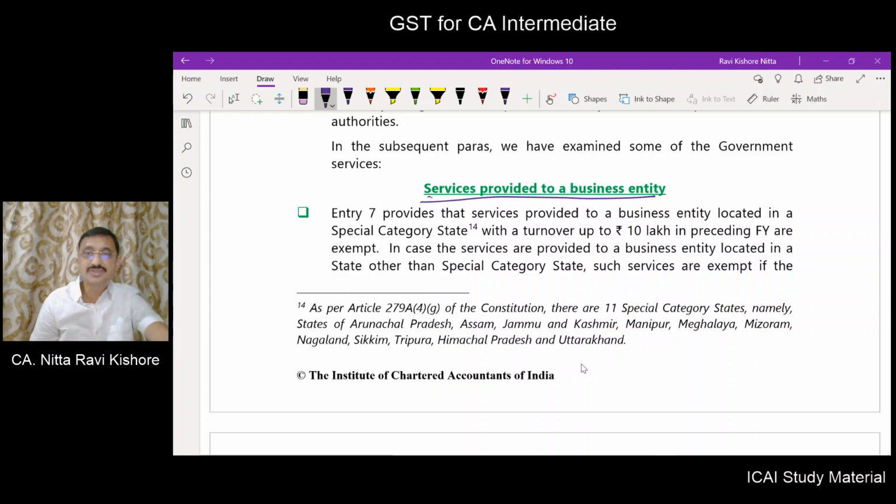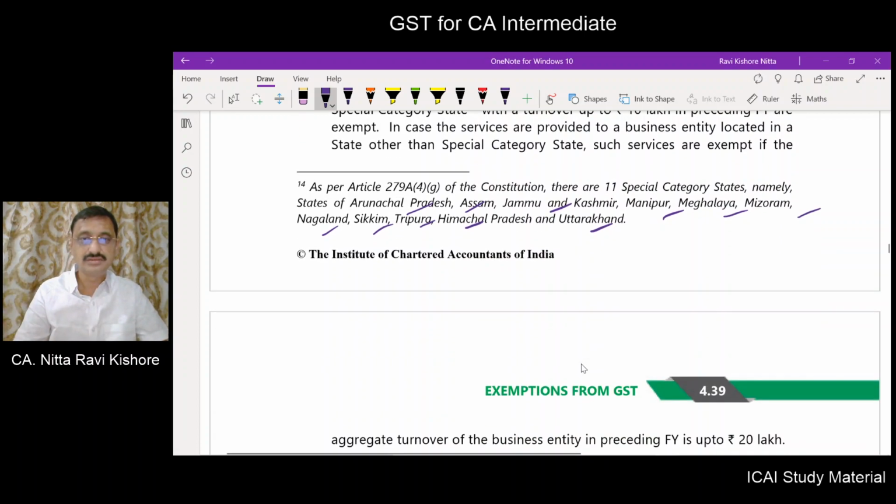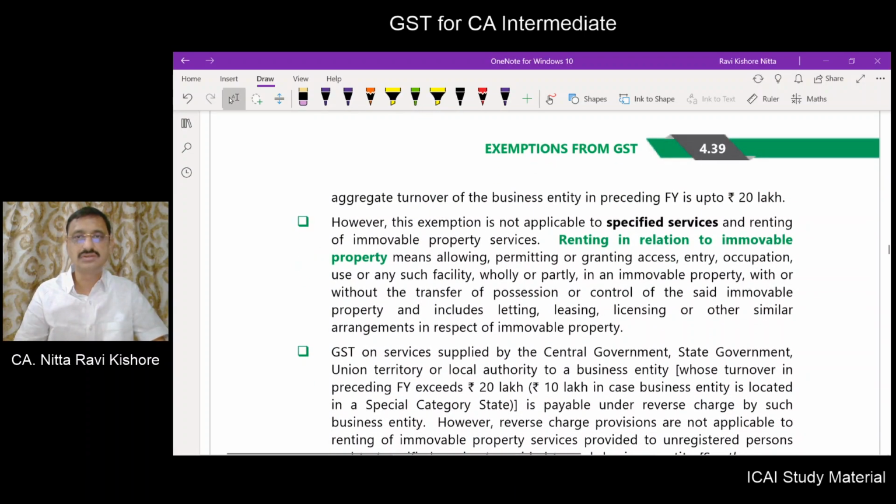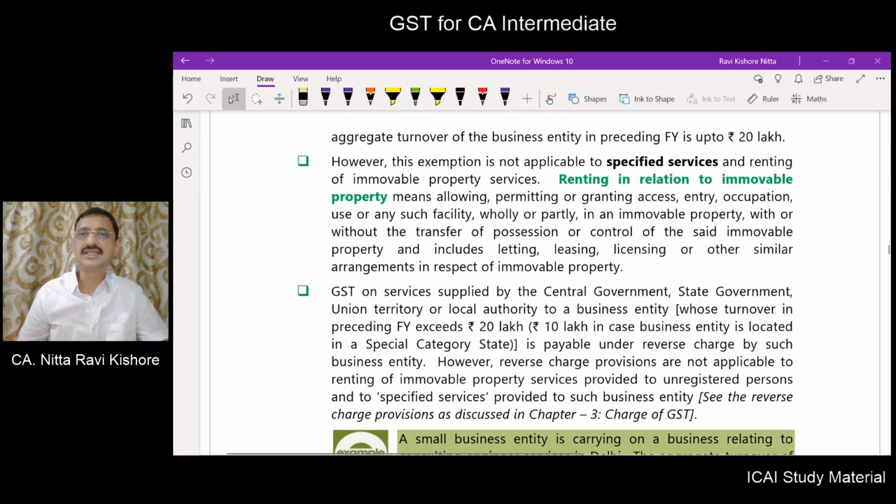Now what are the 11 special category states? They are Arunachal Pradesh, Assam, Jammu Kashmir, Manipur, Meghalaya, Mizoram, Nagaland, Sikkim, Tripura, Himachal Pradesh, Uttarakhand. These are the 11 special category states. Now, this other specified renting of immovable property, this we have already dealt with.